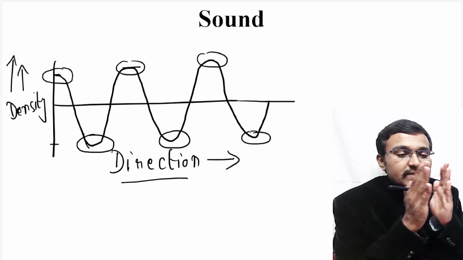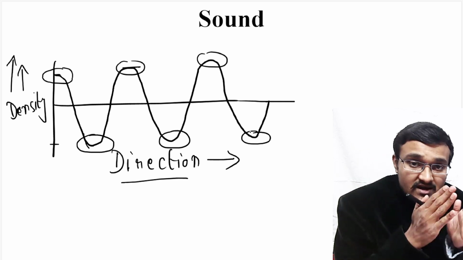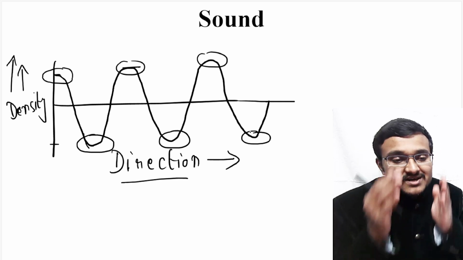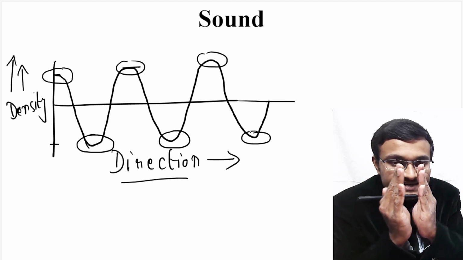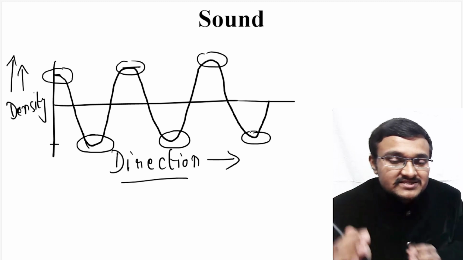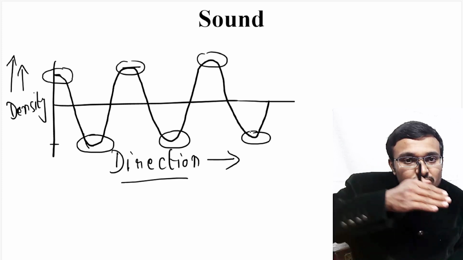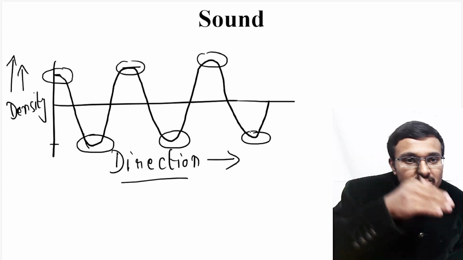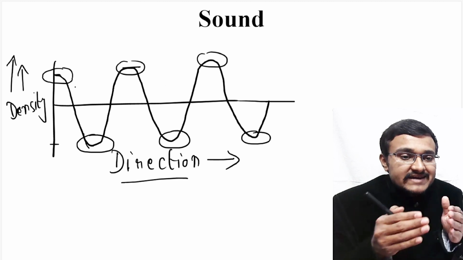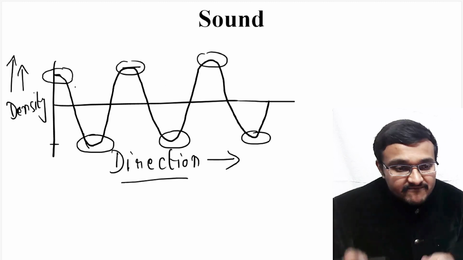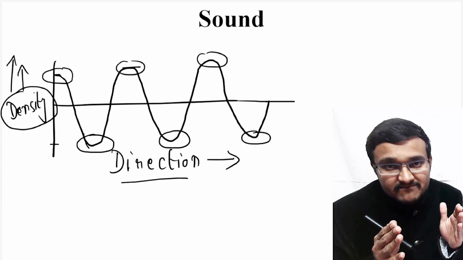So how the compressions and rarefactions occur in the air molecules. Similarly, there is formation of high density, low density, high density, low density, high density, low density in the atmosphere. So that's why sound can be easily propagated from one position to another position. So this is a diagram of a particular wave. So now you have understood how I have created this particular wave diagram.